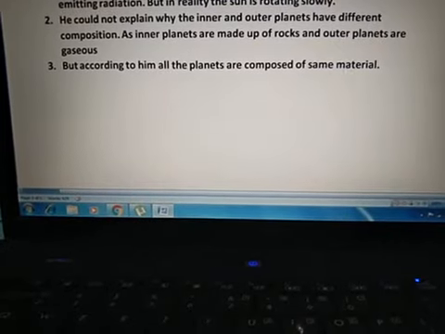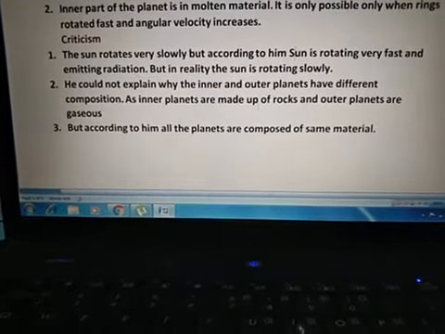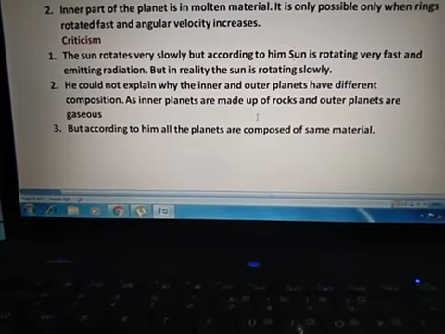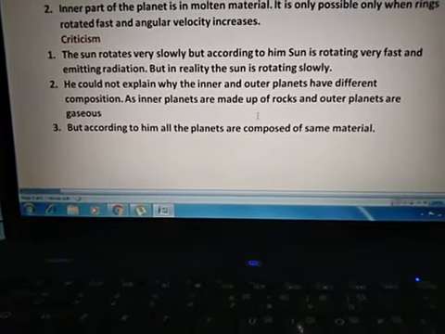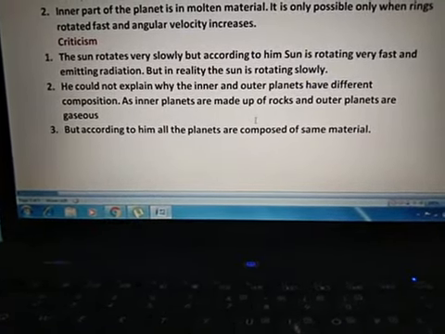So students, these are the basic advantages and criticisms related to Laplace's theory. In the next lecture, we will discuss our third theory.